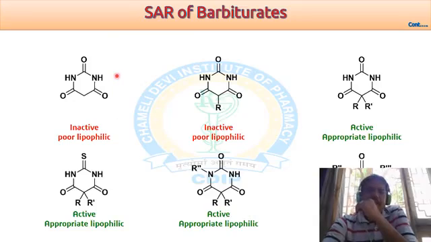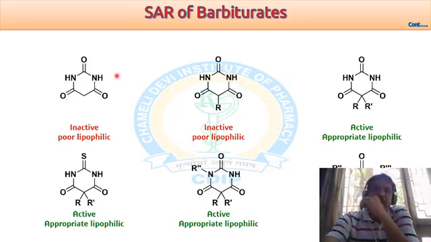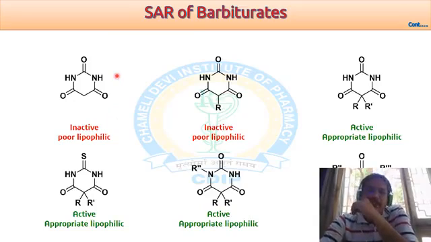Look here, such modifications give various scaffolds or modified structures, in which some are active and some are inactive. If it is unsubstituted, or basically barbituric acid, it is completely inactive due to poor lipophilic character. If we go for mono substitution only, in which one of the hydrogens of the 5th position is replaced by an alkyl group, then again it is inactive due to poor lipophilic character.